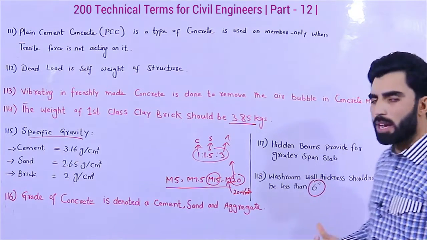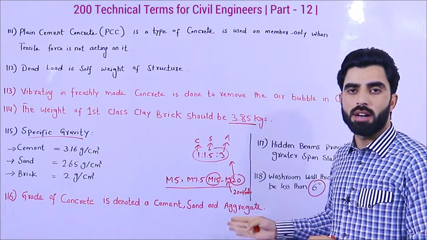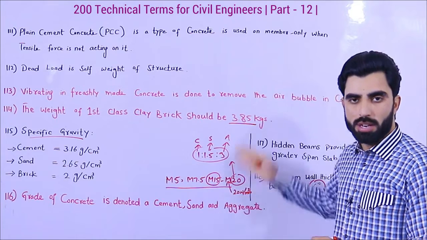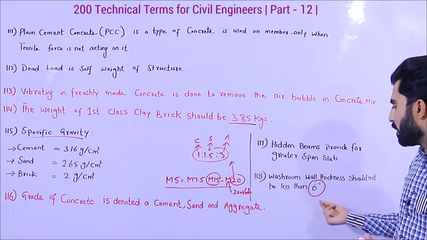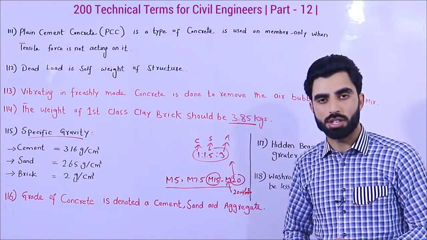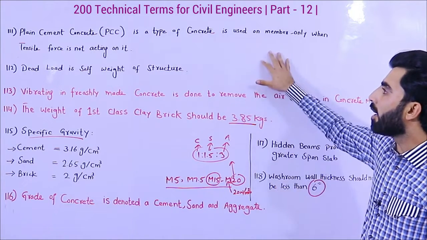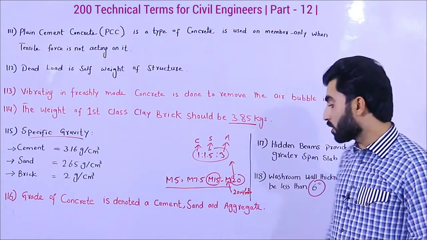But by myself I am using 9 inches, because it is very important during cutting the wall for the piping, for the plumbing pipes. If the wall is about 4 inches, minimum 2.5 inches we are cutting for the sanitary, etc. Okay, so guys, this is part number 12 in the series of 200 technical terms.